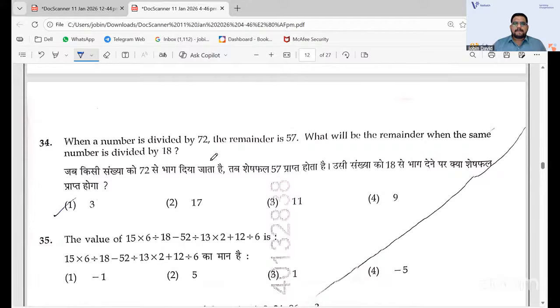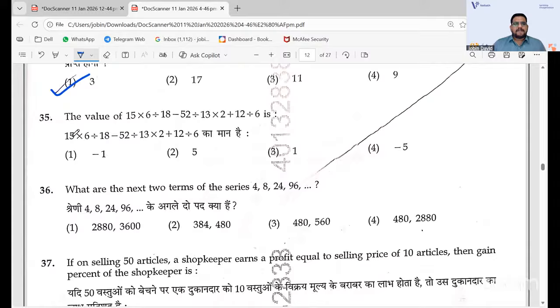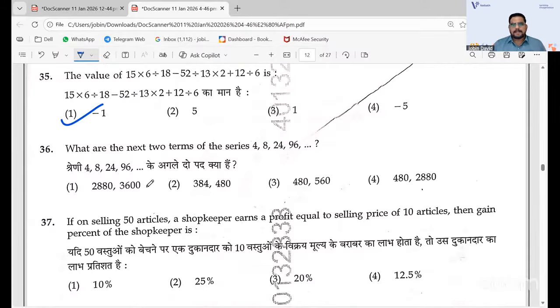34, when a number is divided by the, it is actually a basic question regarding HCF, not HCF, LCM, but you'll get the answer. 34, it is 1. 35 also it is 1. Simplification, BODMAS rule you should use. Series, it is an easy one, you will get directly the answers. So next two terms, so it is 36, 4 that you have.